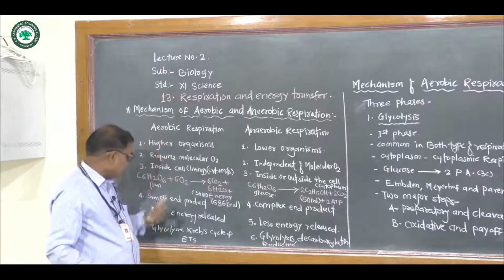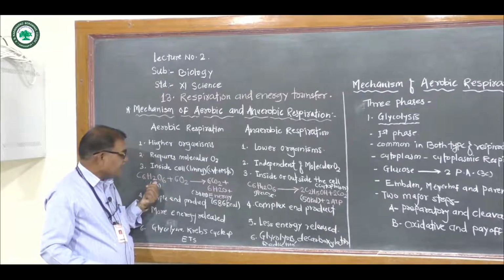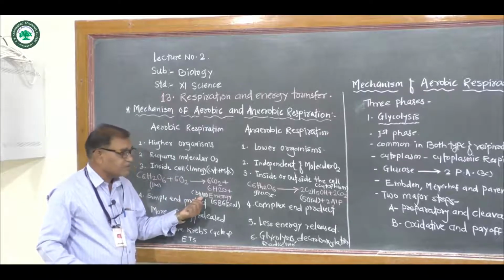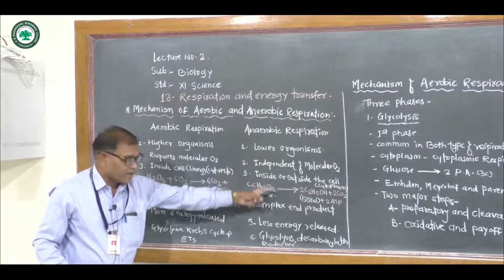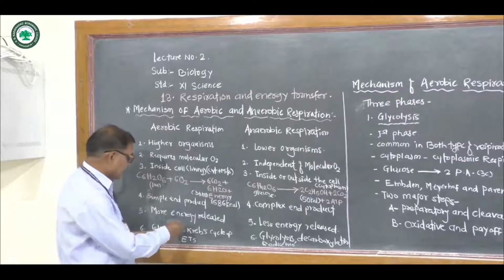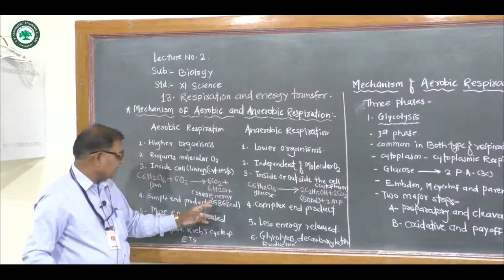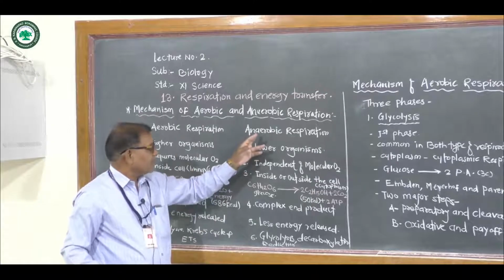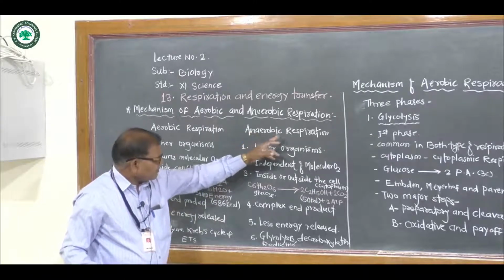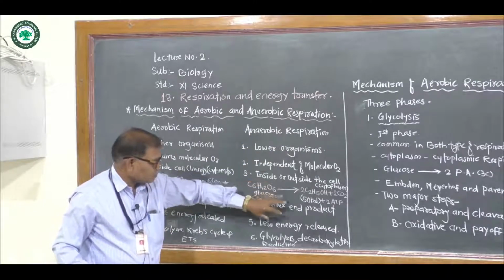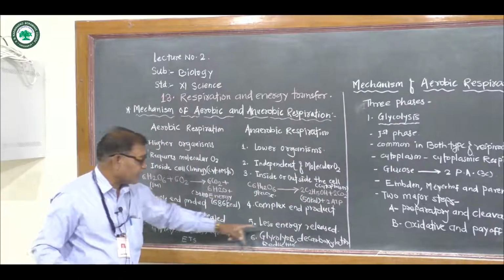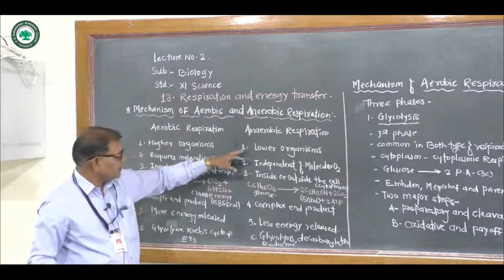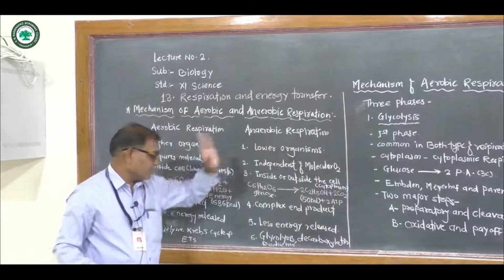Another point: in aerobic respiration, on breakdown of the complex organic compound, more energy is released as compared to anaerobic respiration, meaning 38 ATP or 686 kilocalorie energy. In anaerobic respiration, breakdown of one glucose molecule gives only 50 kilocalorie energy or 2 ATP, meaning less energy is liberated.